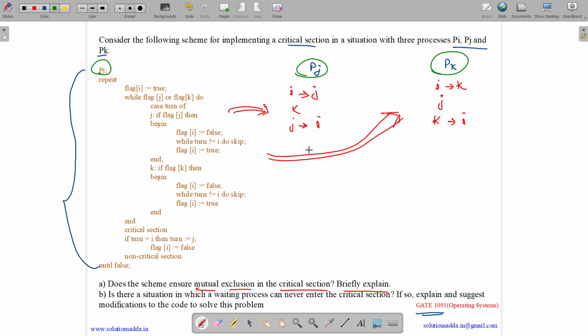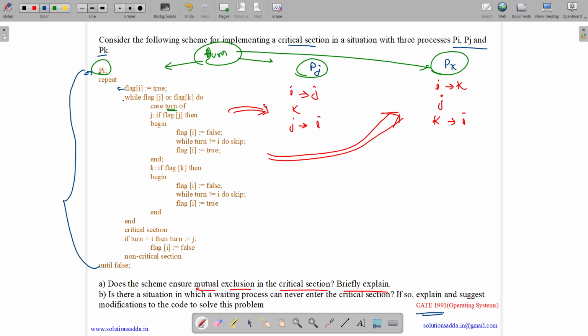Here we can assume a global turn variable which is shared among all these three processes, which means changes done in turn can be seen by any of the three processes. Now let us analyze the code for Pi. What it is doing is flag i equals true.